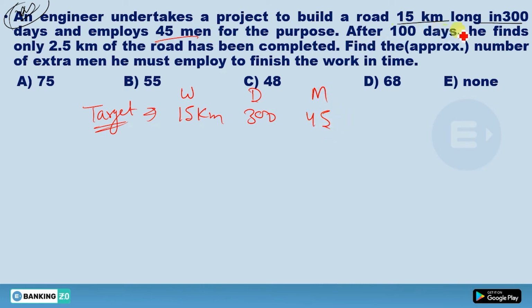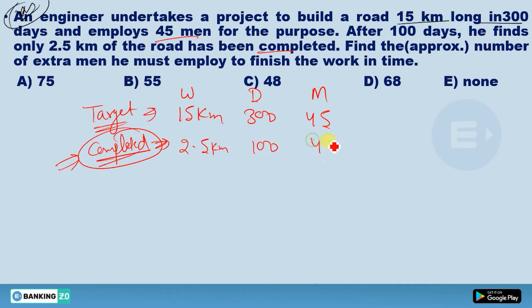Now after 100 days, he finds only 2.5 km of road has been completed. Now this one is completed, and you always compare anything with this completed work. See here, they have done this 2.5 km work in how many days? In 100 days. And how many men were there?